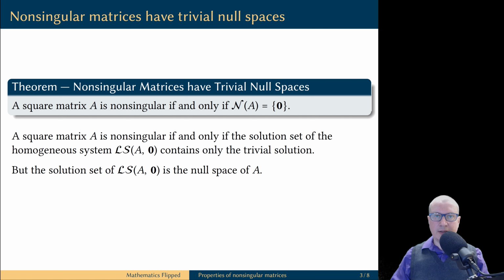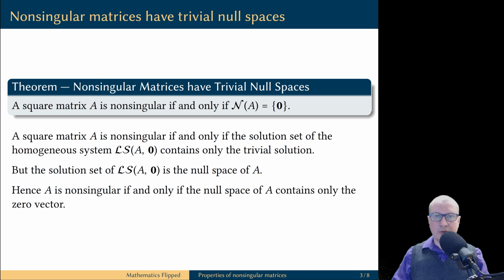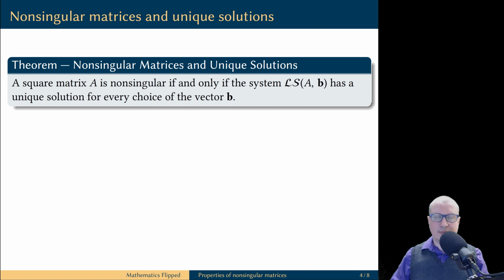On the other hand, the null space of the matrix A is the solution set of the homogeneous linear system with A as the coefficient matrix. And now, if you put these two definitions together, you will see that a matrix is non-singular if and only if its null space contains only the zero vector.